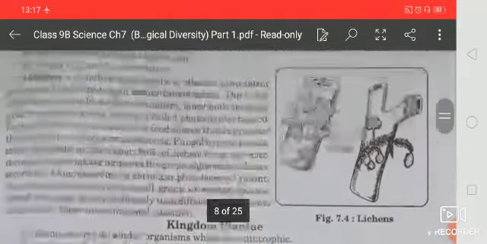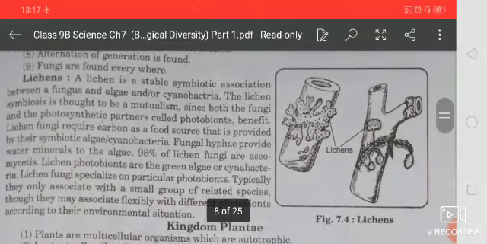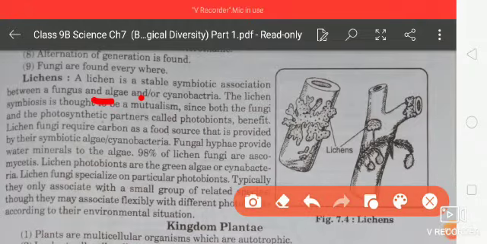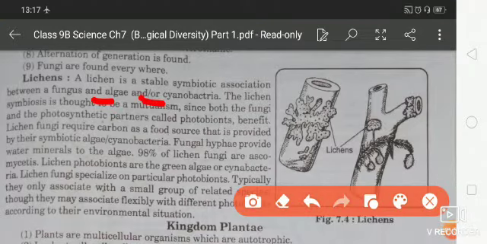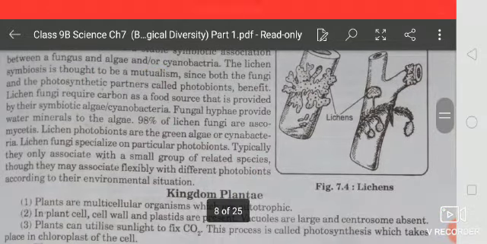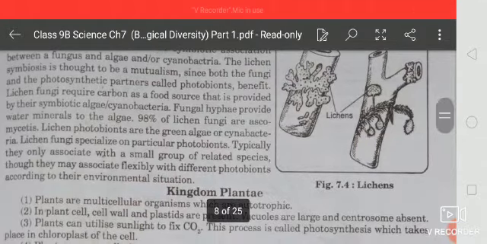And here a question is very important, that what is lichen, students? So a lichen is a stable symbiotic association between the fungus and alga or cyanobacteria. The lichen symbiosis is thought to be mutualism, since both the fungi and the photosynthetic partners, called the photobionts, benefit.